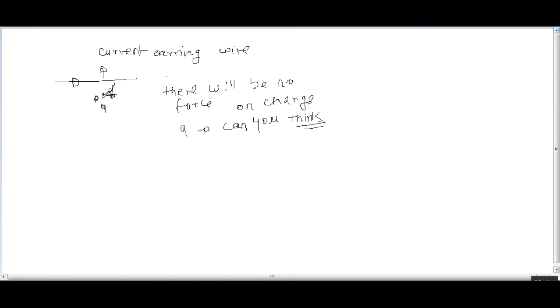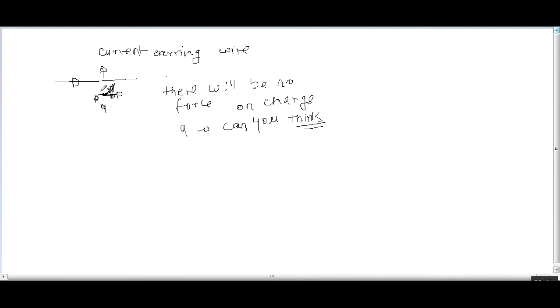If you give a velocity to this charge q, which is at point P, in the direction of current, then this charged particle will bend toward the conductor, toward the current carrying wire.